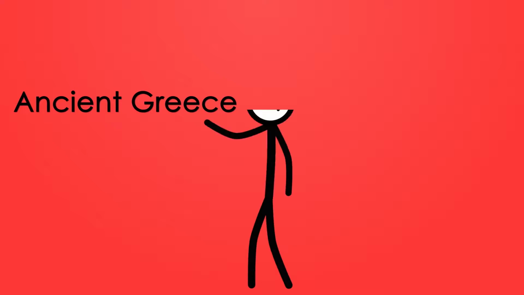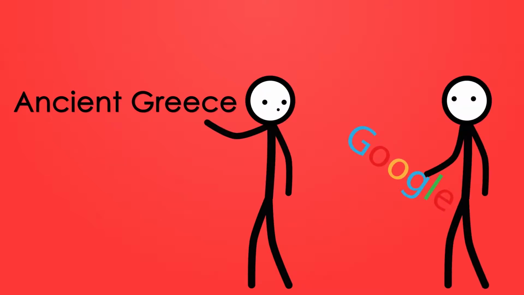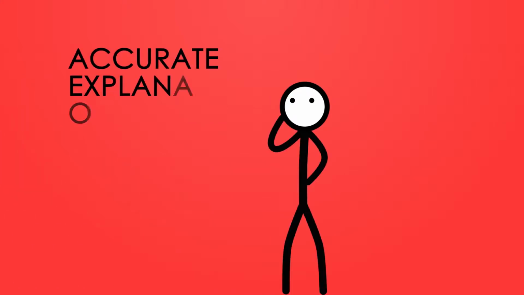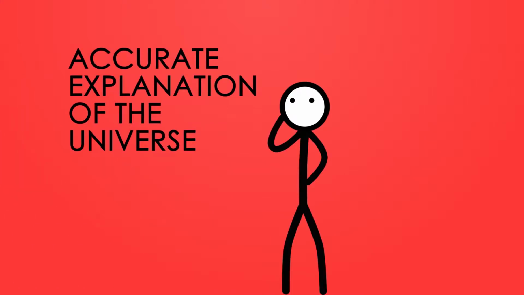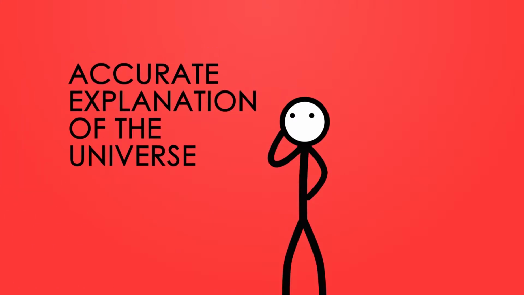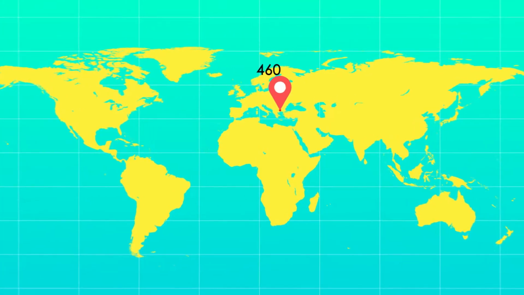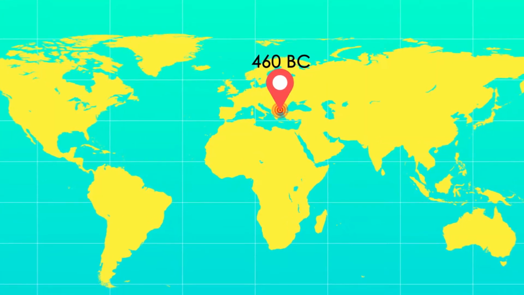The history of the atomic theory started in ancient Greece in 460 BC. At this time, people were not able to use the technological devices that modern scientists have access to. And so instead they theorized and tried to use what they know to find an accurate explanation of the composition of the universe.